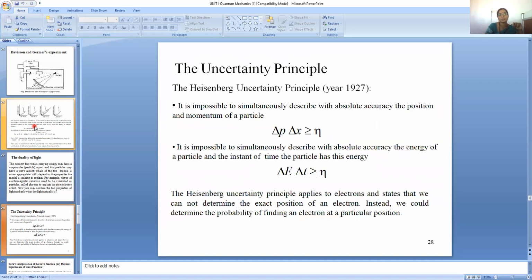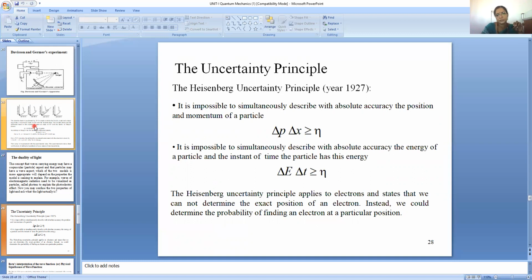To address this, the uncertainty principle describes that it is impossible to simultaneously calculate with accuracy the position as well as the momentum of a particle at a time. That means delta p times delta x is greater than or equal to h by 2 pi, or some constant. Here delta p is the error in calculating the momentum, and it is impossible in the same way.